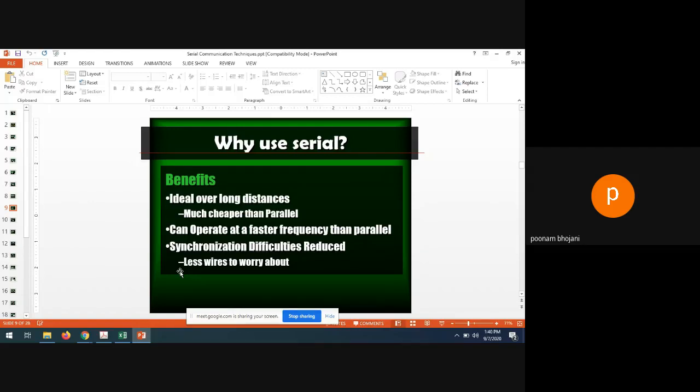If the clock frequency is large, it means narrow signals will come, and it will be very difficult to synchronize those 8-bit or 32-bit data. If any problem occurs in the synchronization or in any of these 32 wires, your data will not be received properly. So you cannot keep a high clock frequency in parallel communication. But in serial communication, it is possible.